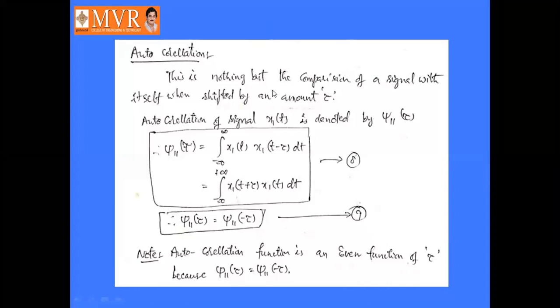So here we have to note that the autocorrelation function is an even function of tau, because J11 of tau is equal to J11 of minus tau. As we already know the definition of an even function, if x1 of t is equal to x1 of minus t, then we can say that it is an even function. x1 of t equal to x1 of minus t is nothing but a mirror image. So original image is equal to mirror image, then we can say the function is even. So the autocorrelation function is also an even function, because J11 of tau is equal to J11 of minus tau.